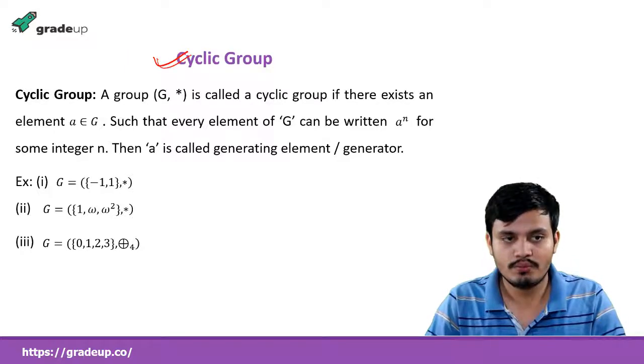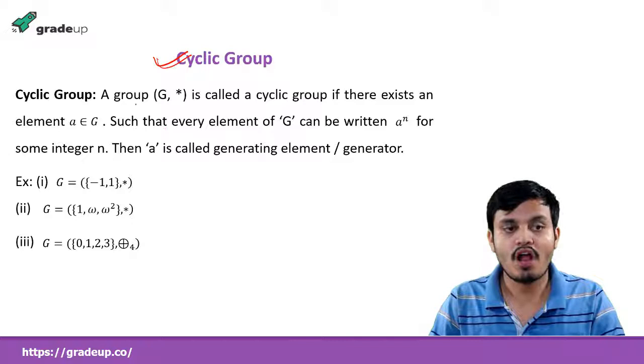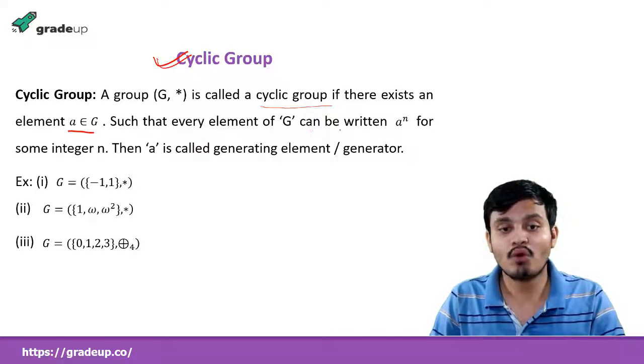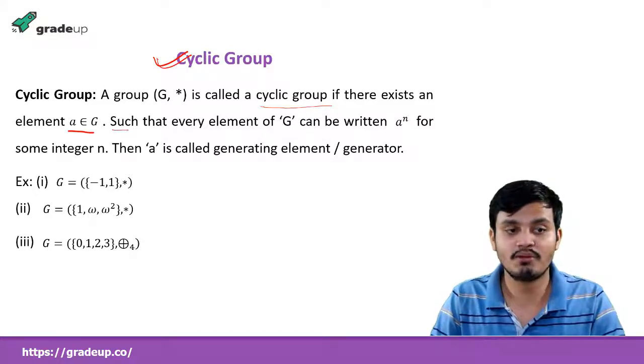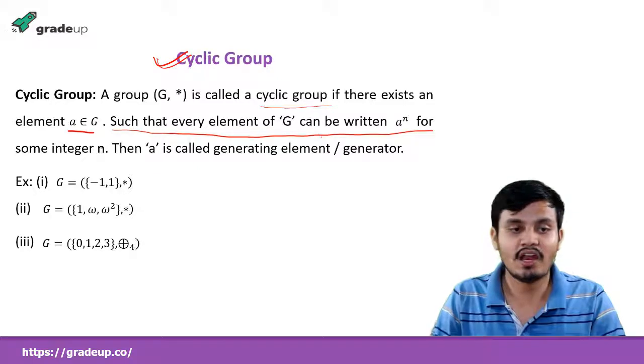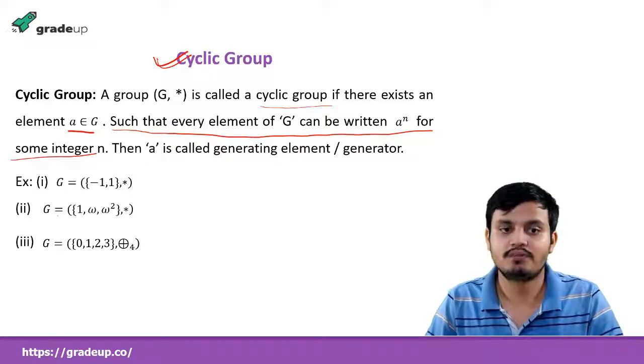Now cyclic group. So what is a cyclic group? A group G, star is called a cyclic group if there exists an element a belonging to G, such that every element of G can be written as a to the power n for some integer n. This statement is important. Then a is called a generator or generating element.